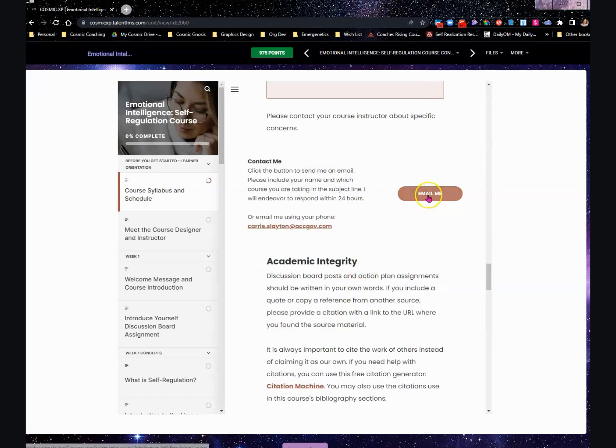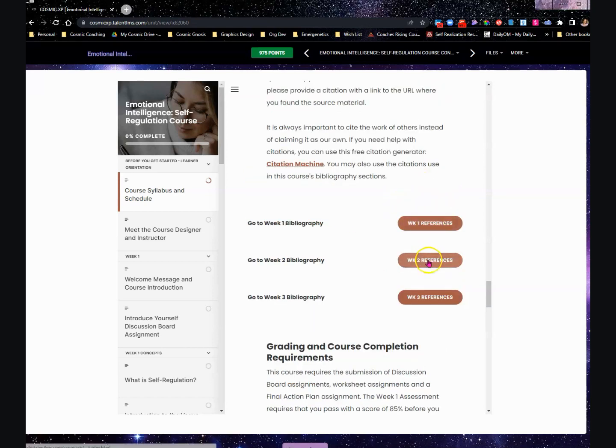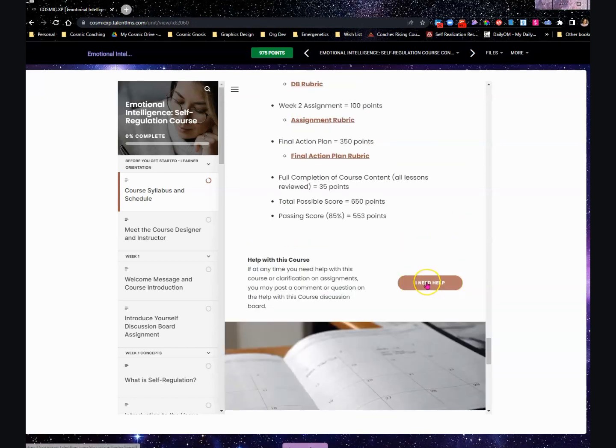If you click this button, it will open your Outlook and you can commence with sending me an email. There is a bibliography for some of the content in this course, as this course is based on scientific peer-reviewed information. There is a Help with this Course discussion board, and the buttons to that discussion board have been placed strategically throughout this content.